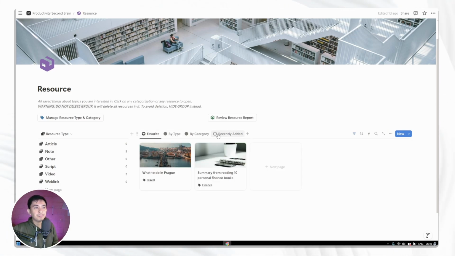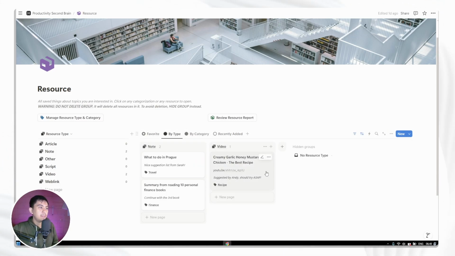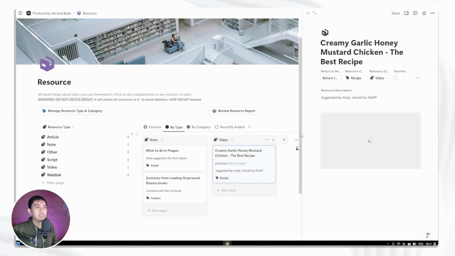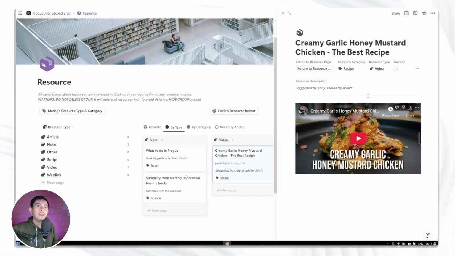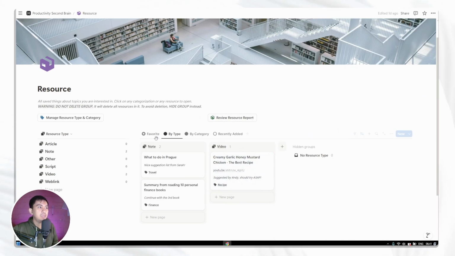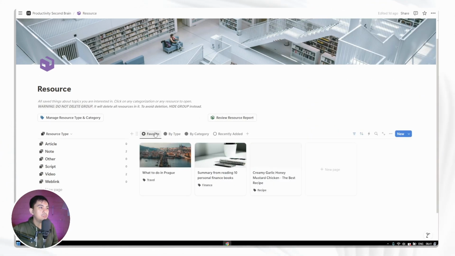Then what you can do is, for example, let's say that about this creamy garlic honey mustard chicken, I really want to learn it and use it frequently while cooking. Then you can click this resource item, which will open it in the sidebar here, and you will find a favorite button here. If you check this one, then in the favorite tab, let's go back to this one, you will find the new favorite resource in the favorite tab.